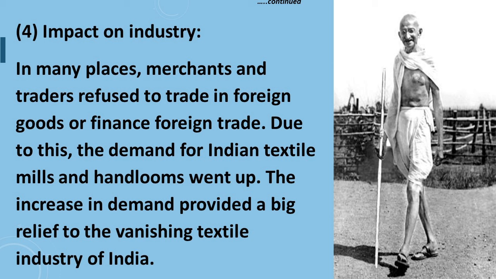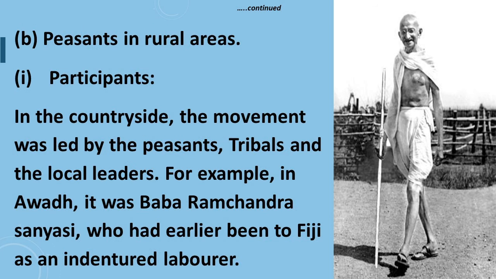In many places, merchants and traders refused to trade in foreign goods or finance foreign trade. Due to this, the demand for Indian textile mills and handlooms went up. The increase in demand provided a big relief to the vanishing textile industry of India. Now the part B is peasants in rural areas.